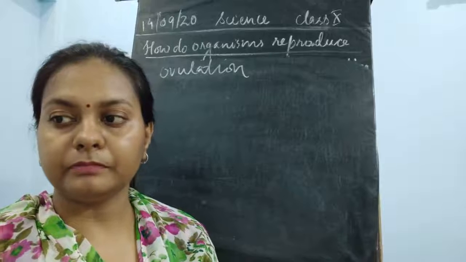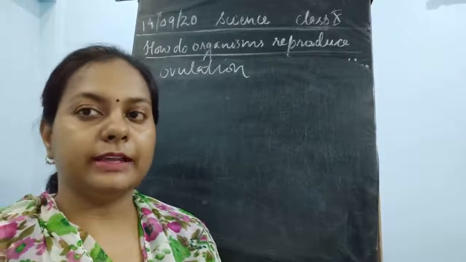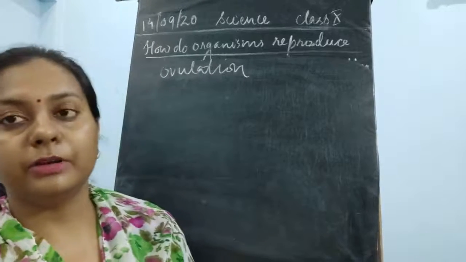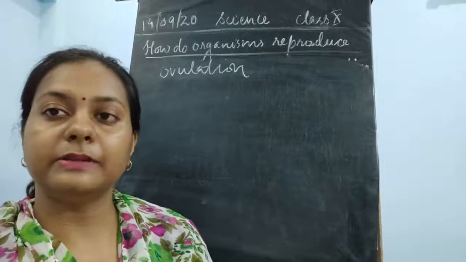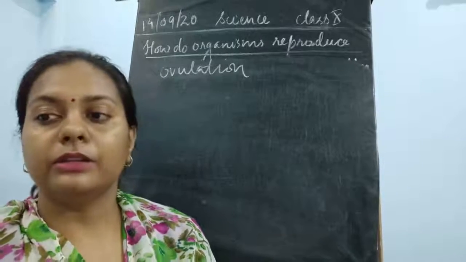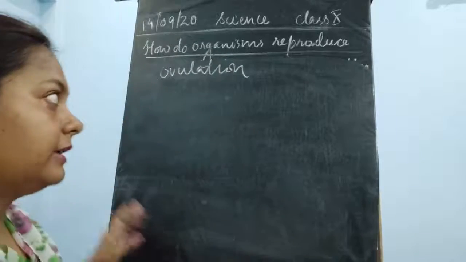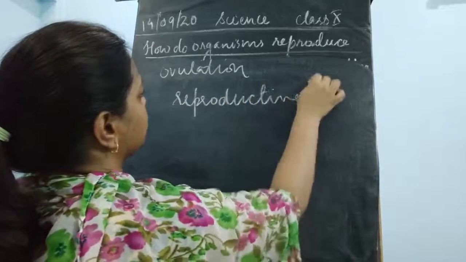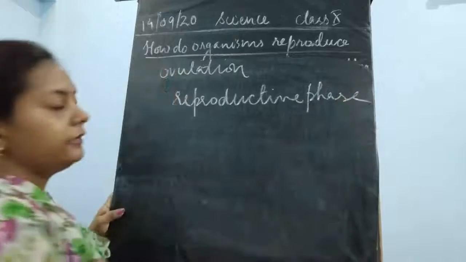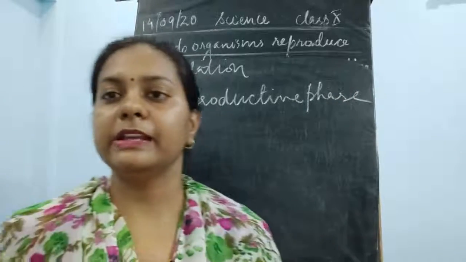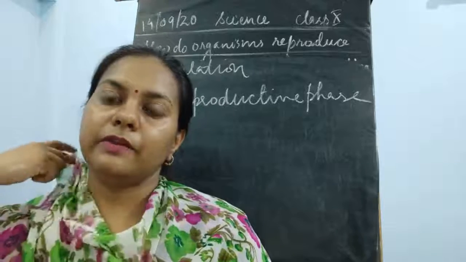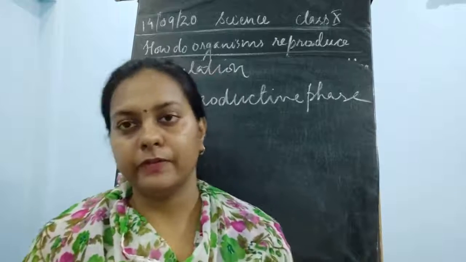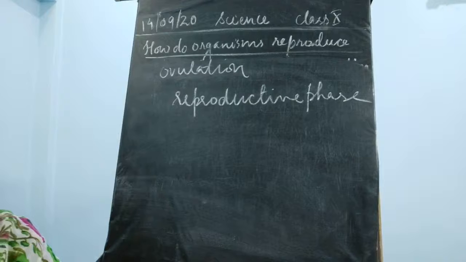Even as that takes place in females, in males under pubertal conditions the sperms are matured. Now, during the fertile or reproductive phase, different changes take place in the body of the female, in the different structures of the female reproductive tract, so it prepares itself for fertilization.